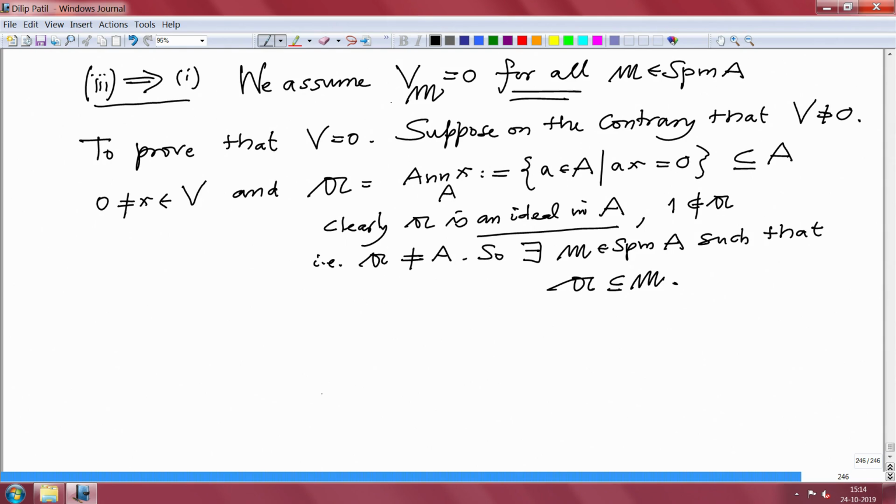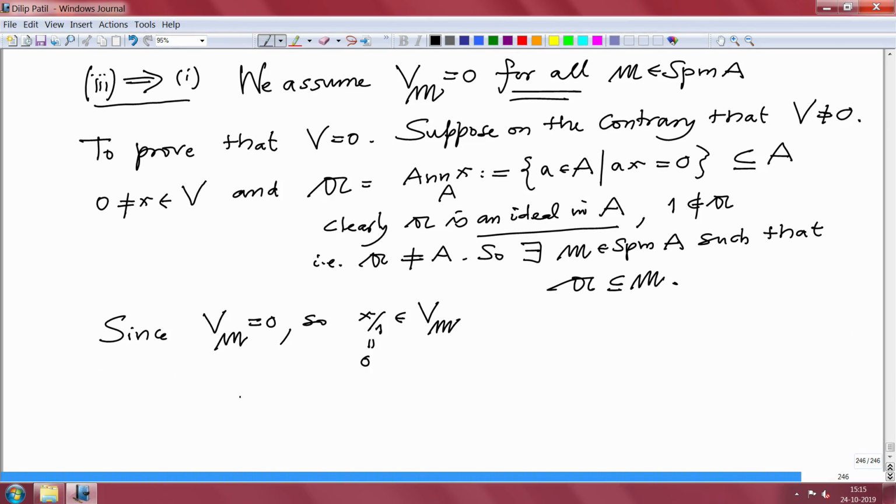We are given this V_M is 0 for all maximal ideals, in particular for this maximal ideal. Since V localized at M is 0, therefore x by 1, which is an element in V localized at M, is also 0.